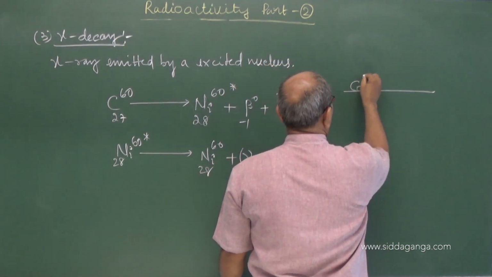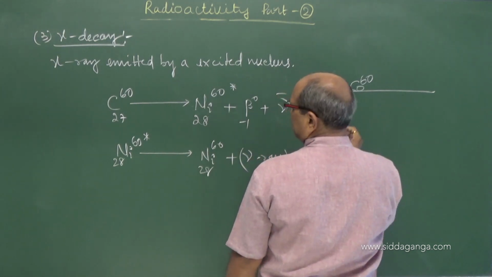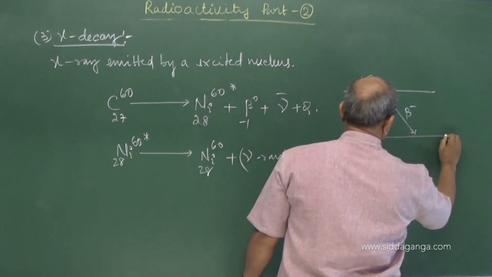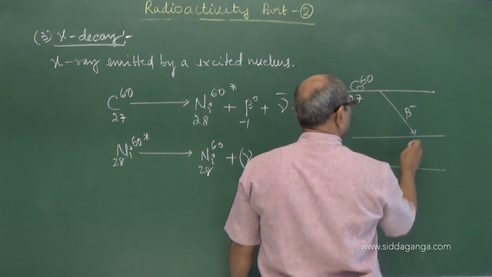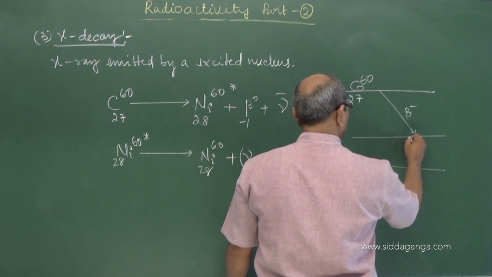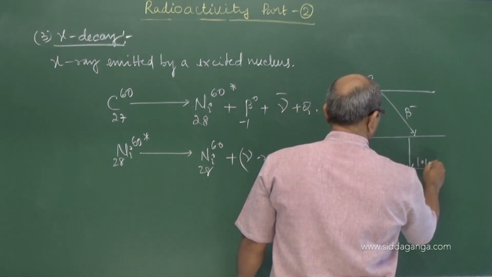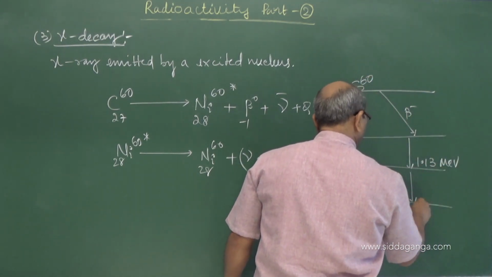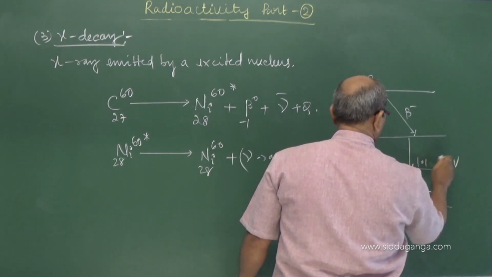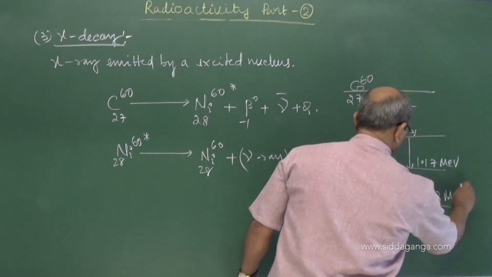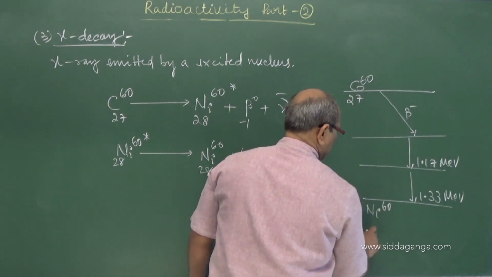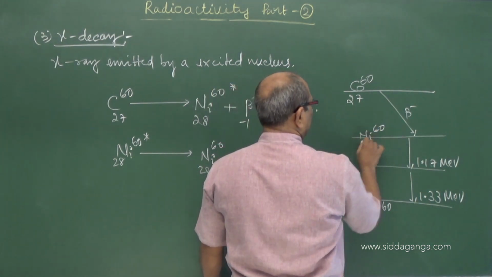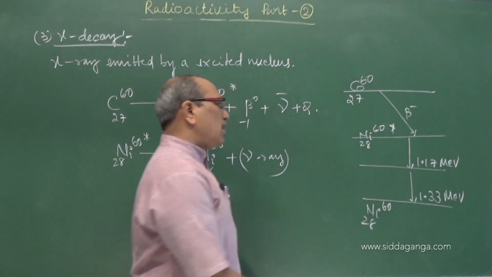For example, cobalt-60 (27) undergoes beta decay and comes to one level, emitting one photon of 1.17 MeV, and again coming to the ground state with another photon of 1.33 MeV, giving nickel-60 (28). So nickel-60 is in the excited state, emitting two photons.